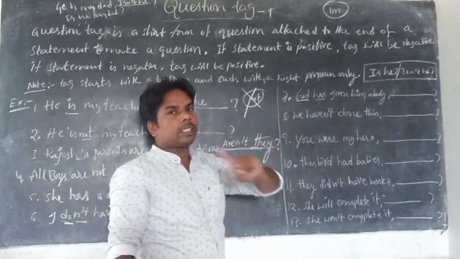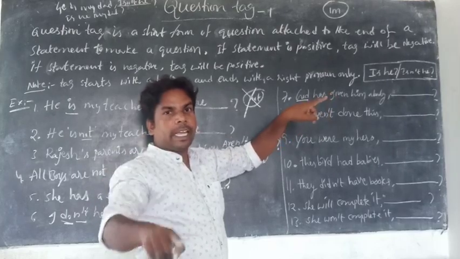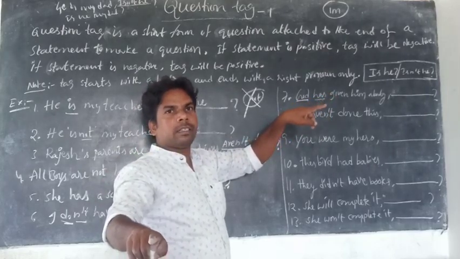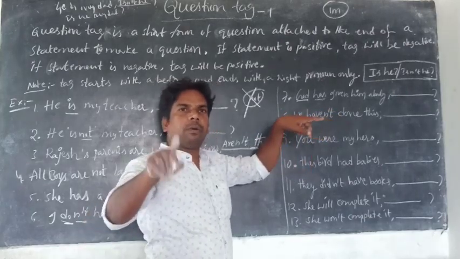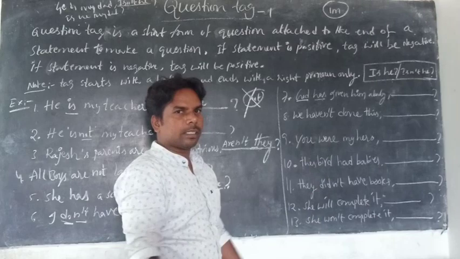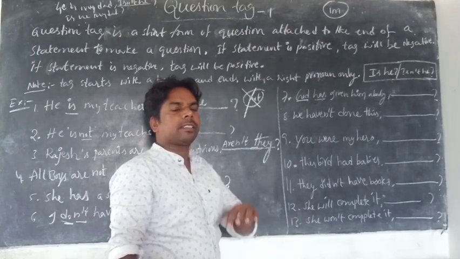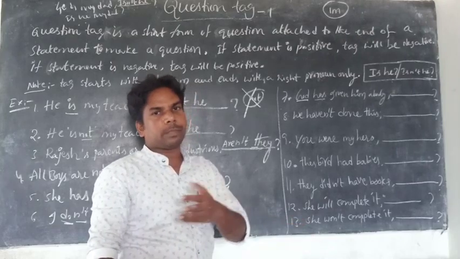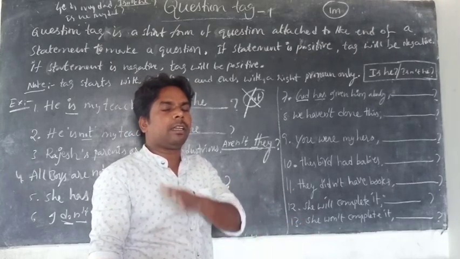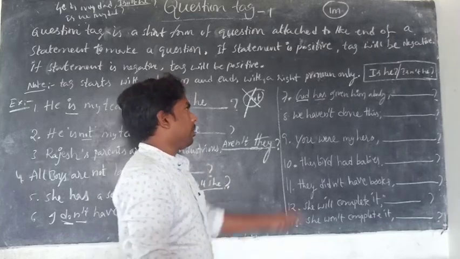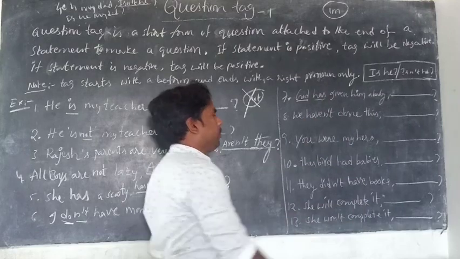But don't use does there, because it is present perfect. When there is only has or have, that is present tense. When there is only had, that is past tense. Has or have plus V3 is present perfect, and had plus V3 is past perfect. So what is the be form here? Has is the be form.